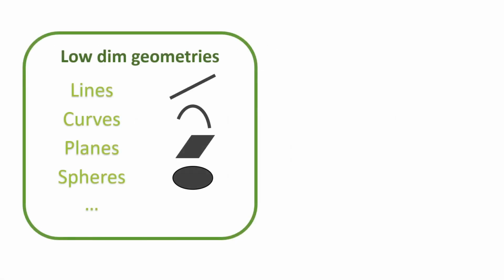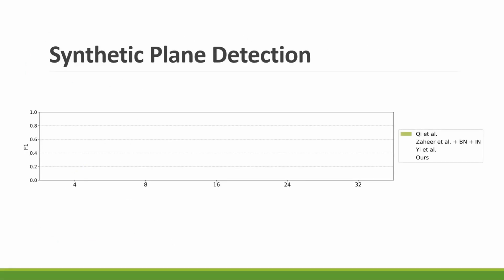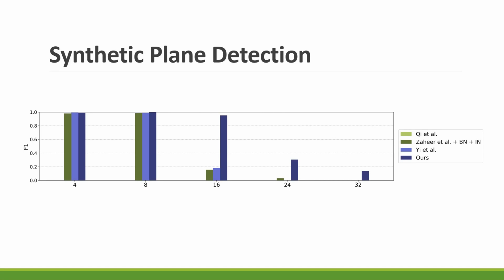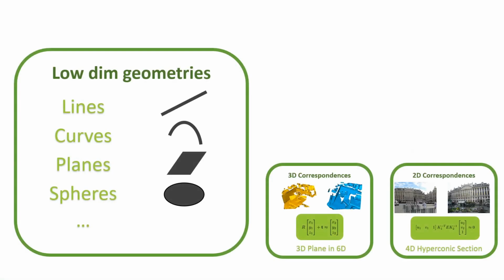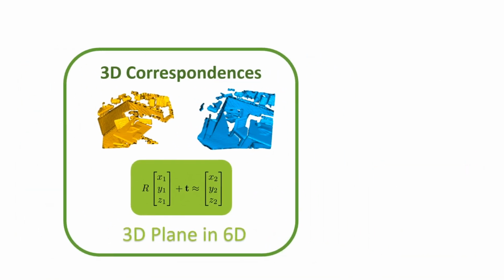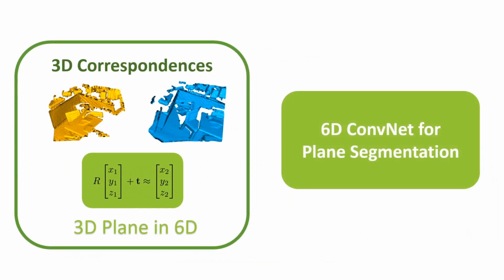Similarly, we also created a plane dataset, which we visualized here. On this dataset, all baselines fail beyond 16-dimensional spaces, but ours maintained a reasonable performance. Next, we test the convolutional network on real datasets. First, we use a 6D convolutional network to detect the geometric structure the 3D correspondences form and segment the inliers.